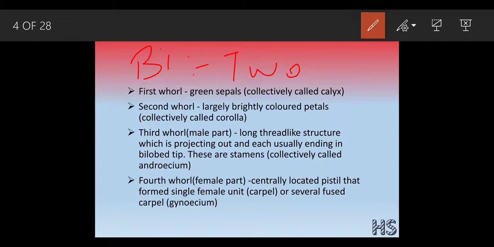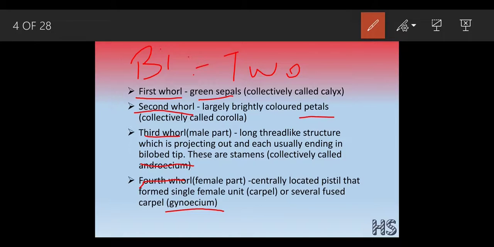What is the first whorl? Okay, first whorl consists of sepals. The second one consists of petals. The third whorl will be androecium. Fourth whorl will be gynoecium. Let's understand. First whorl, sepals. Sepals are green in color. A single structure is called sepal, and in collection it would be called a calyx. The second part, that is the petals.